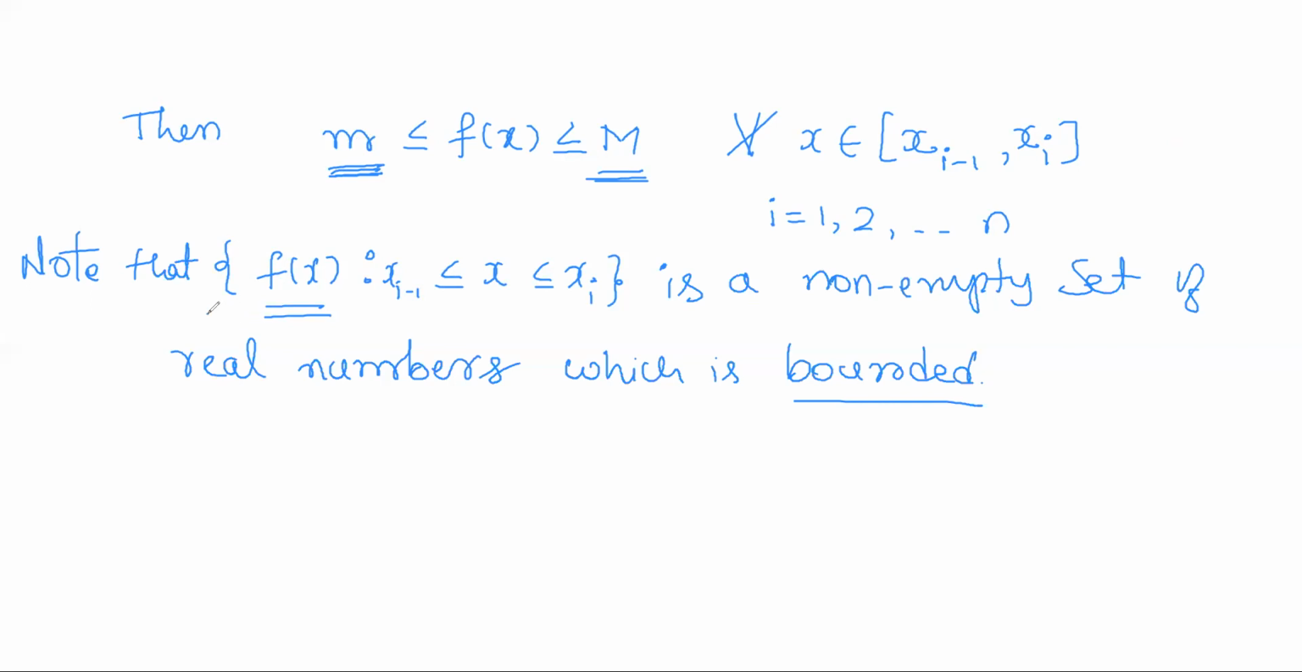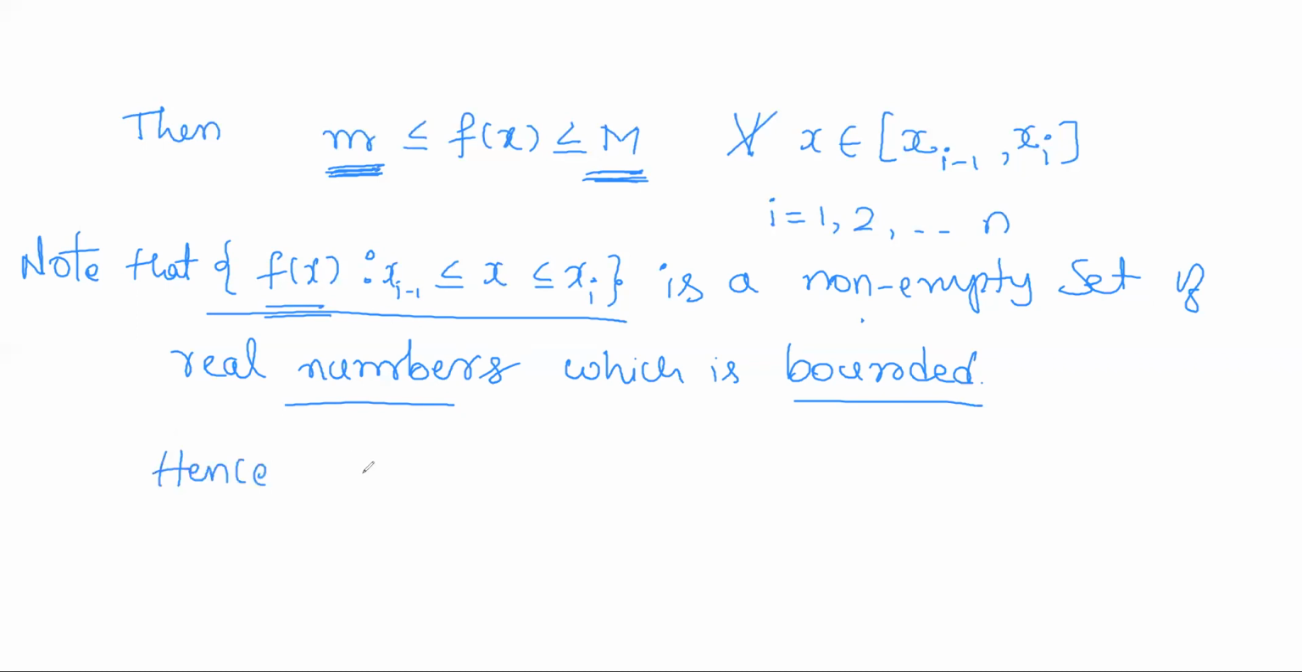So this is a non-empty set of real numbers which is bounded below. So by the greatest lower bound property of R, its infimum exists. So the infimum exists for all these numbers. And by the least upper bound property, as it is a non-empty set of real numbers which is bounded above by capital M, these numbers will have the supremum, that is, the least upper bound.